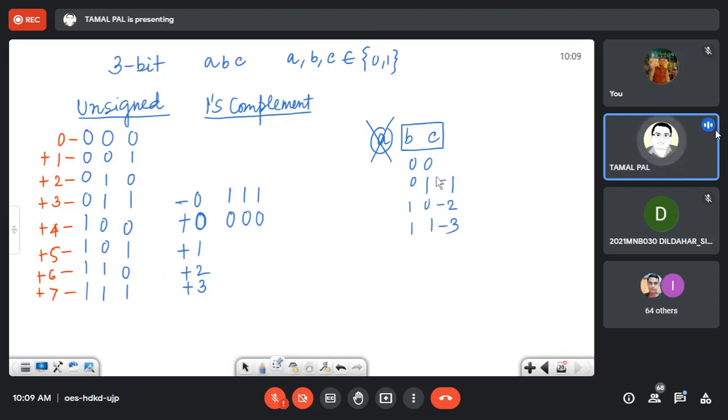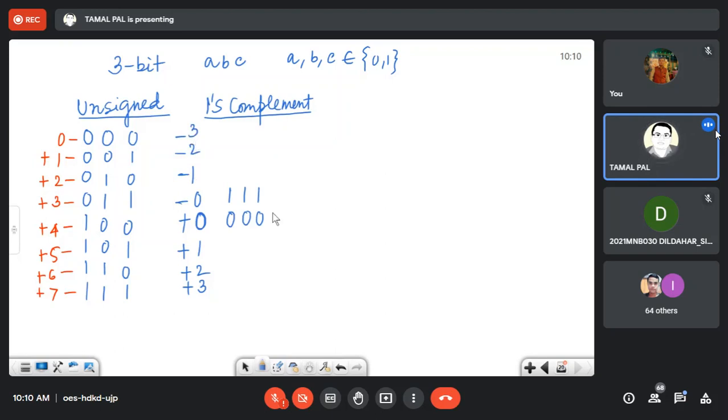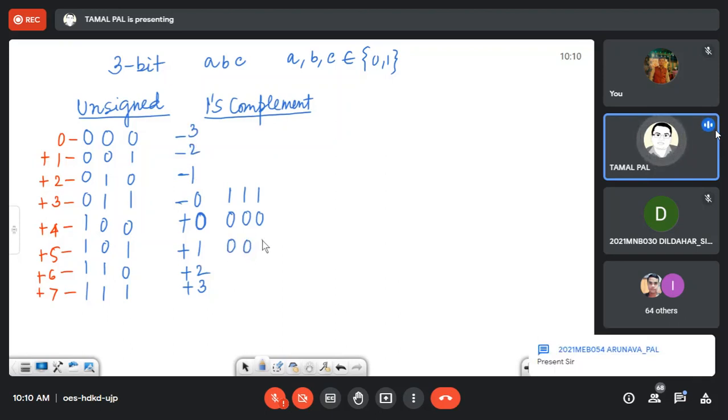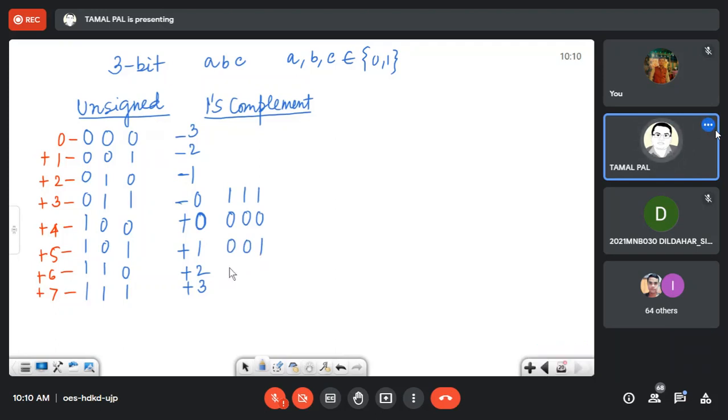And that is true also for the negative side, so hopefully I can represent minus 1, minus 2, and minus 3. Plus 1 means 0 0 1, plus 2 means 0 1 0, and plus 3 means 0 1 1.